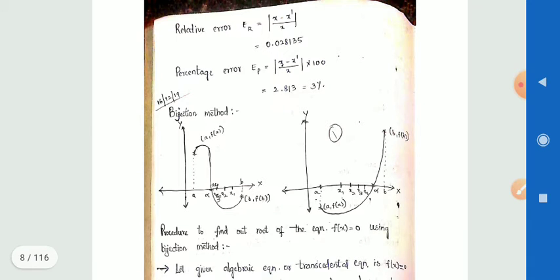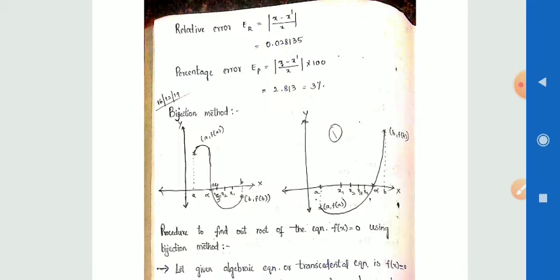Then relative error ER is equal to x minus x dash by x taken as a mod, then we get the relative error is 0.028135. Similarly we have to find the percentage error, that is EP is equal to mod of x minus x dash by x into 100. Here we have the relative error. For this relative error I am taking it as a percentage, then we get the percentage, that is 2.813, that is equal to 3%.